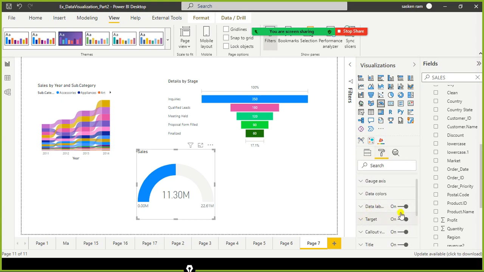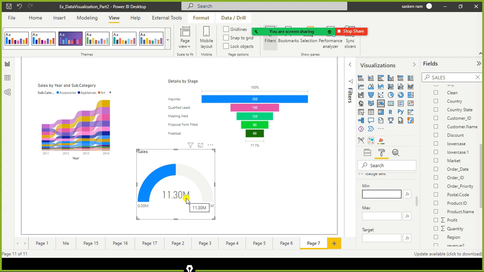So what I do is I go to the format icon, and here I just specify target is on, and display units, let it be auto. Go to gauge axis. You need to select gauge axis. Here we can specify the minimum value and maximum value for this one, we need to specify it here.